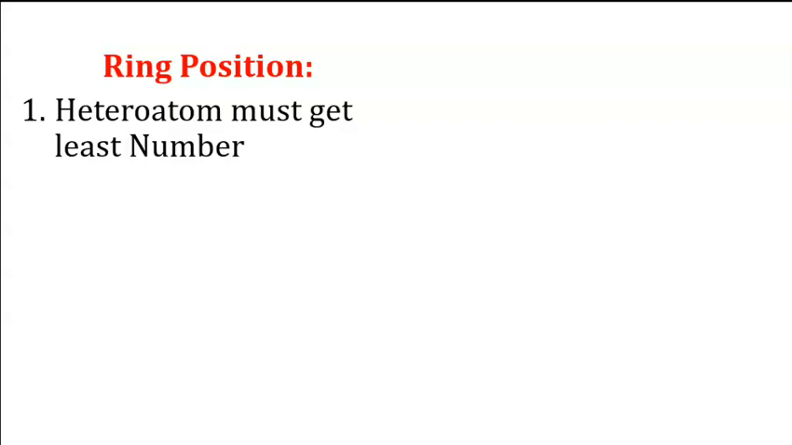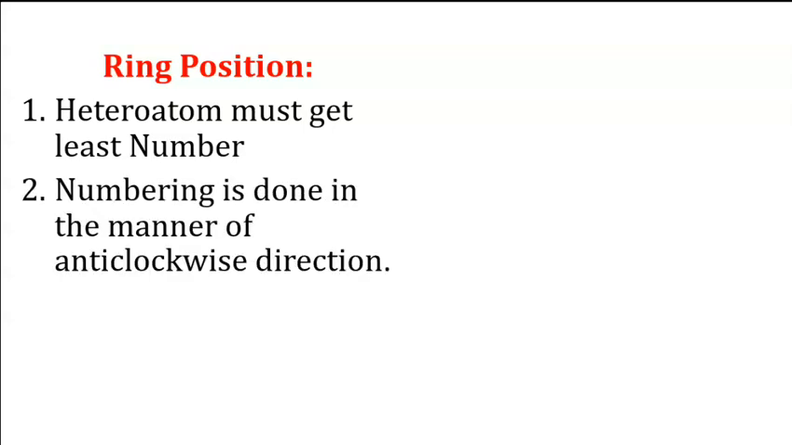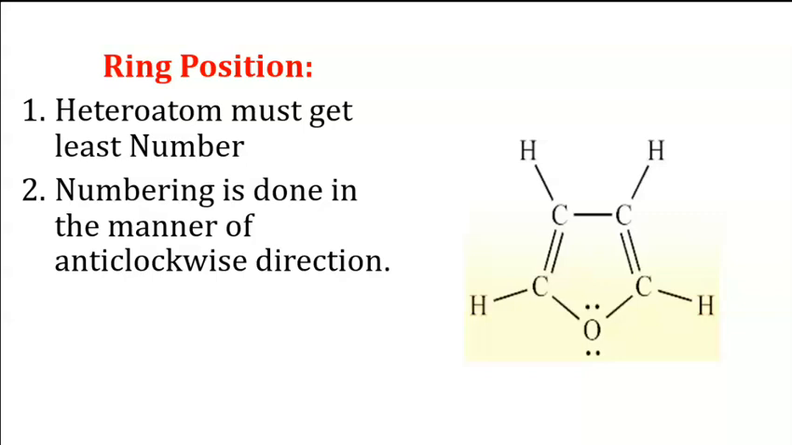While giving the IUPAC numbering and the name to the heterocyclic compound, you have to remember the ring position. You must know the heteroatoms present in the structure, and the heteroatom must get the least number, a smaller number. Then this numbering should be done in the anti-clockwise direction. Take the example